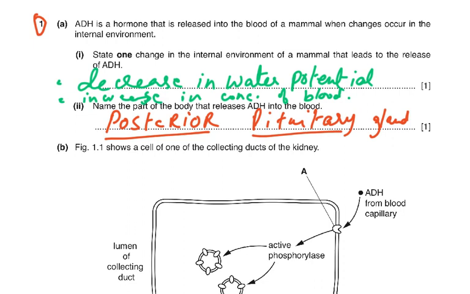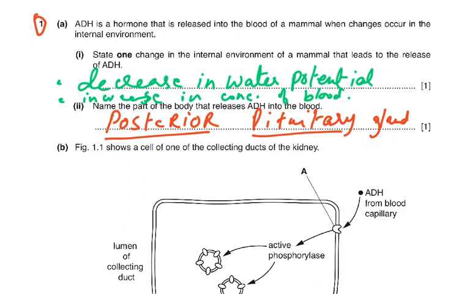So the blood has to become concentrated. You've sweated a lot, you played basketball, so your blood is now very thick, or concentrated. So, decrease in water potential or increase in the concentration of blood. Why? Because we now need to stop the water being passed out in the urine, so we have to prevent the urine being large volume and containing a lot of water. Name the part of the body that releases ADH into the blood. Posterior pituitary gland. That's a fact that we had to know.